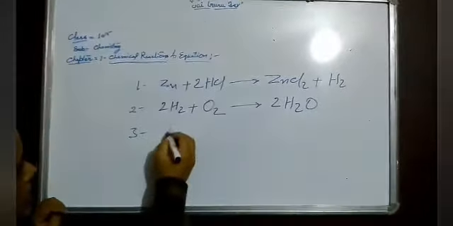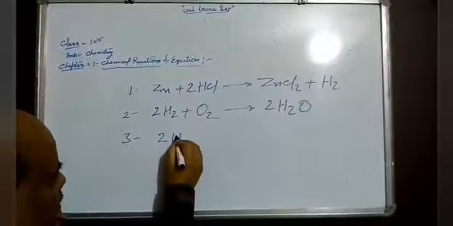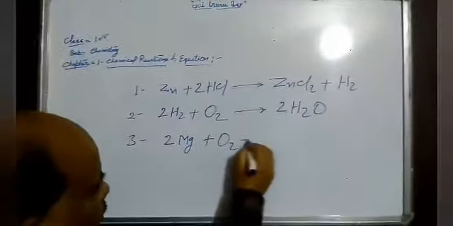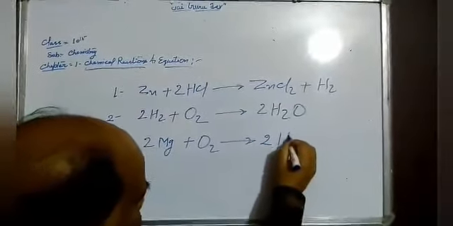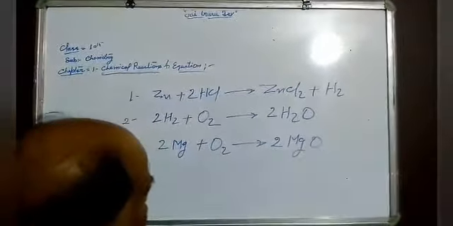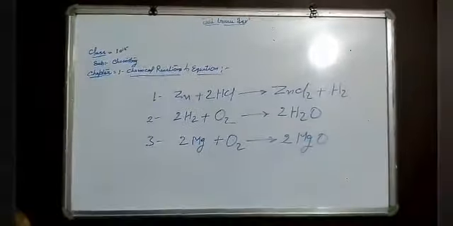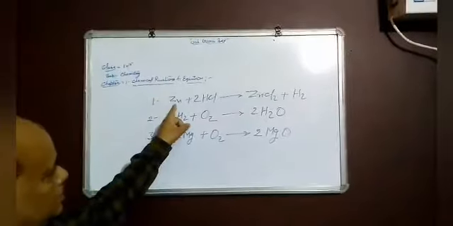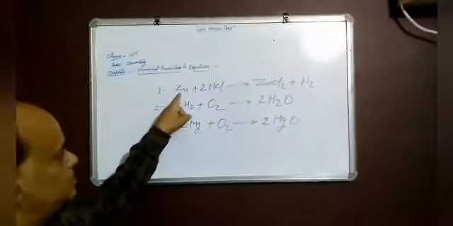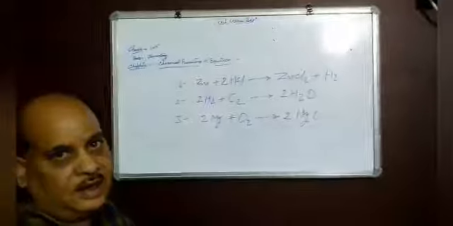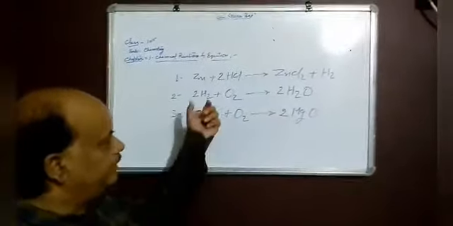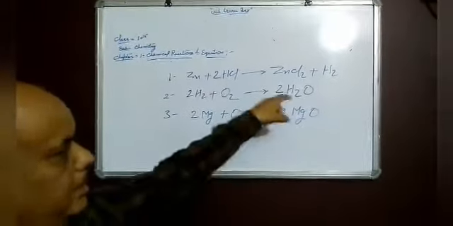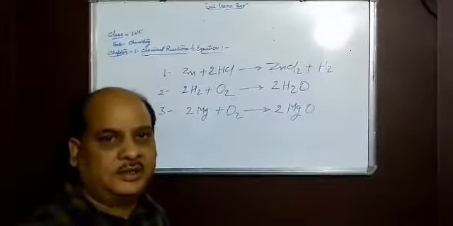Third example, 2Mg plus O2 gives 2MgO. These are some examples of chemical reactions in which the substances kept on the left hand side are reactants and the substances kept on the right hand side are the products.